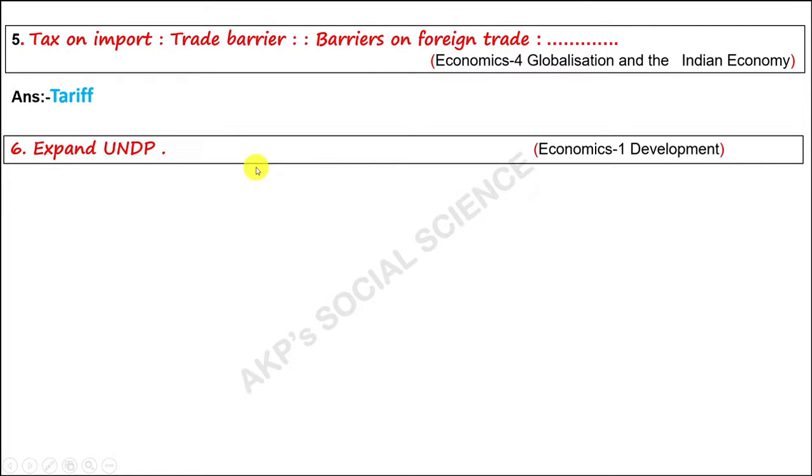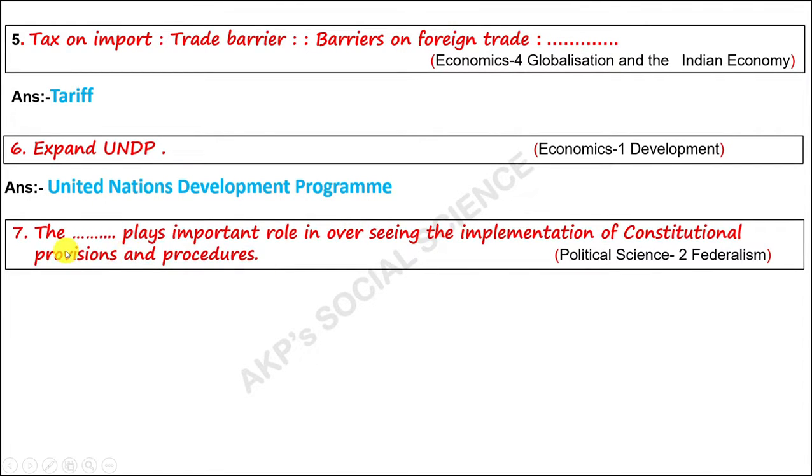Expand UNDP. UNDP stands for United Nations Development Program. The dash plays an important role in overseeing the implementation of constitutional provisions and procedures. The right answer is judiciary. As you know very well, legislature, executive and judiciary are the 3 main organs of the government. So it is the duty of the judiciary to look after the implementation of constitutional provisions and procedures.